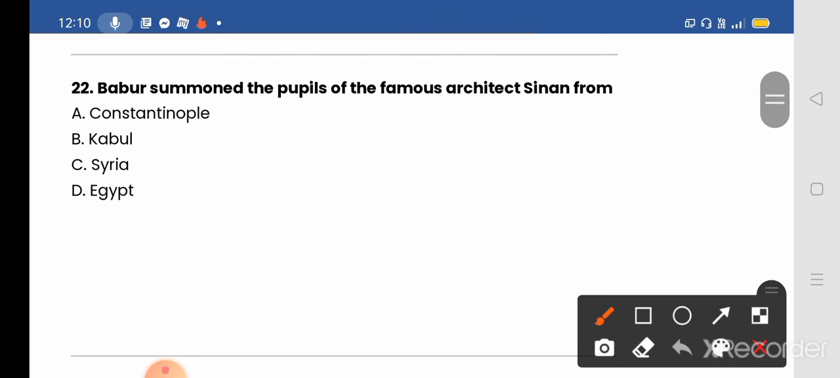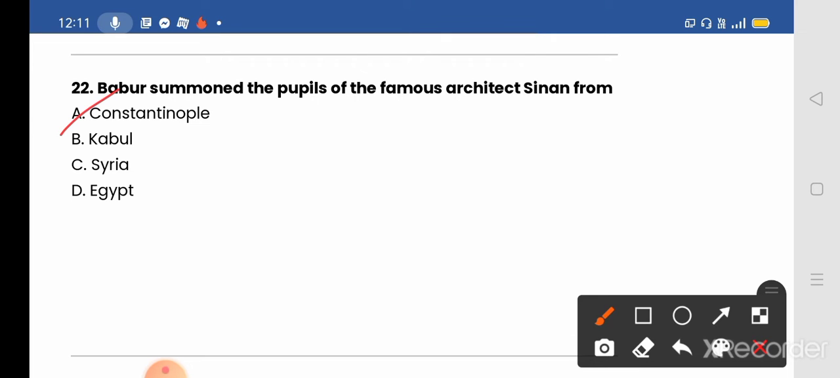Babar summoned the pupils of the famous architect Sinan from, option given: A, Constantinople; B, Kabul; C, Syria; and D, Egypt. Please comment with your guess which will be the correct answer in the comment section. So the correct answer will be option A, Constantinople.